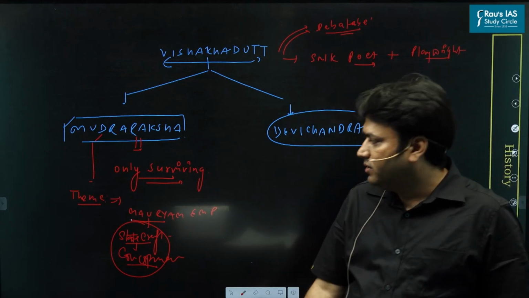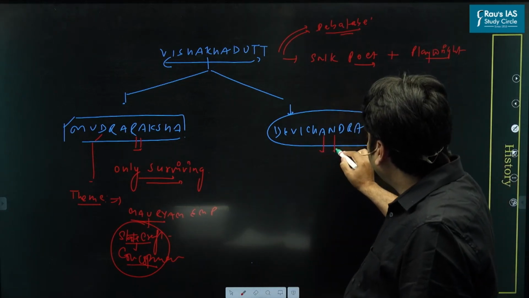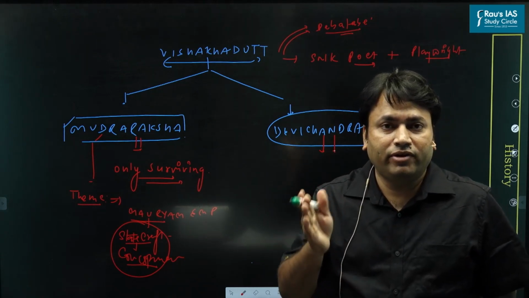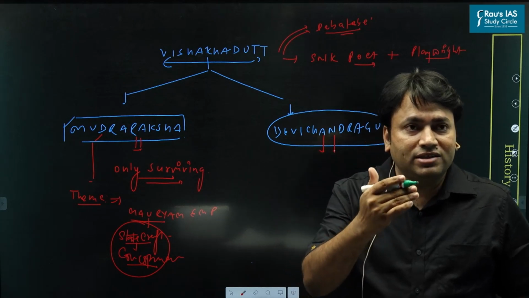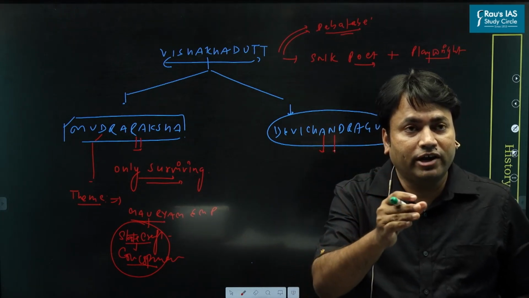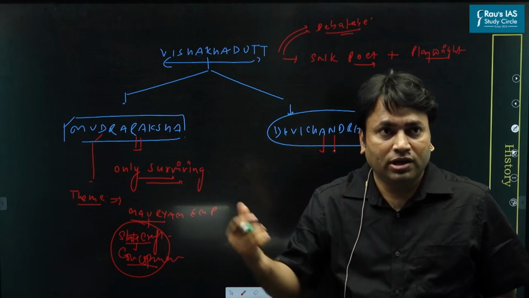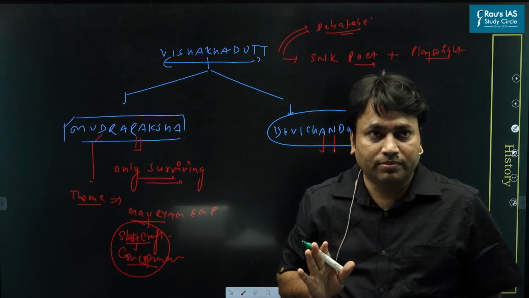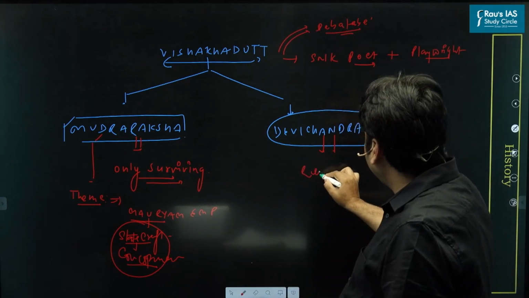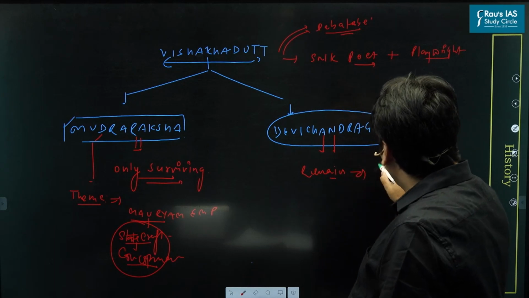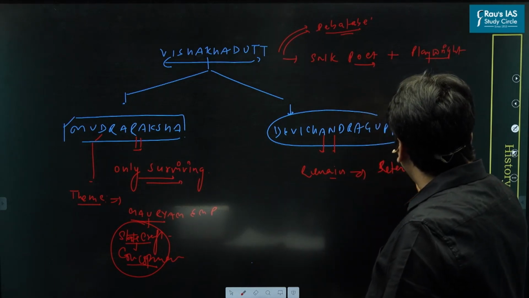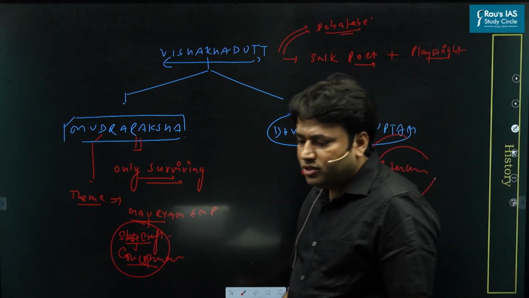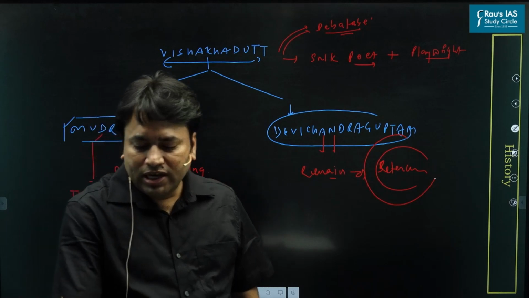And what about Devi Chandraguptam? This literary composition is not available. It is available in a different form. For example, the references to Devi Chandraguptam have been given by various scholars in various books. All these references collected together are now known as Devi Chandraguptam. So basically these are the remains of references only, which is available in the form of Devi Chandraguptam. So this has survived.